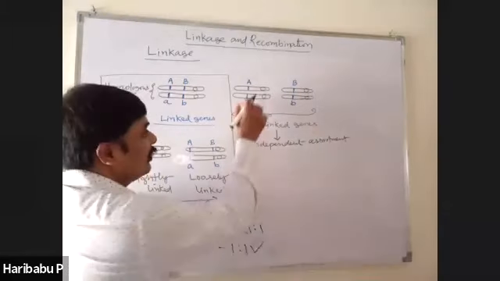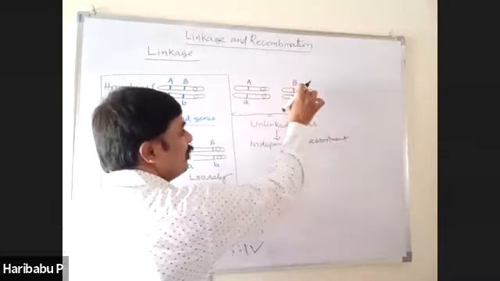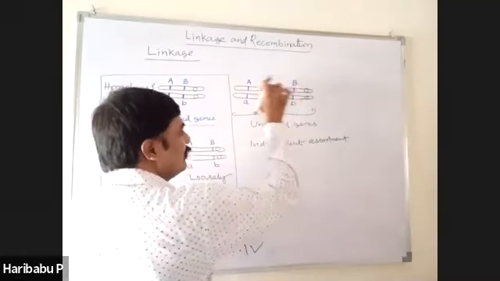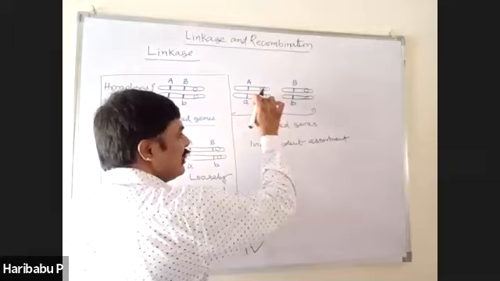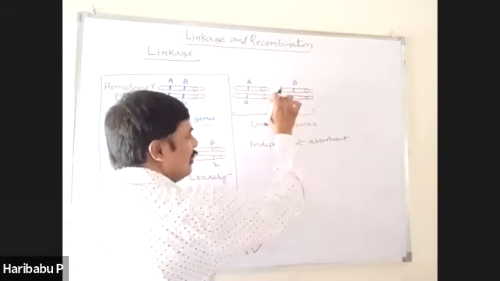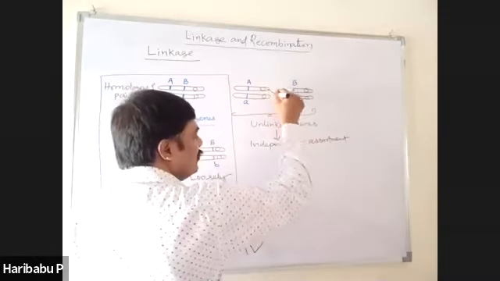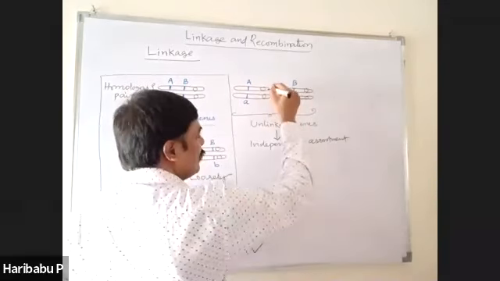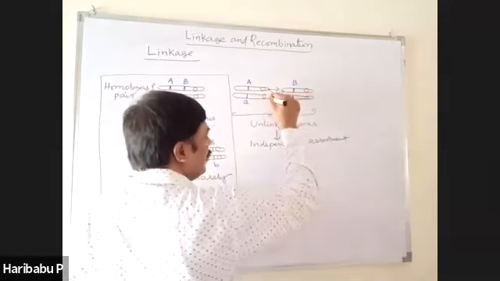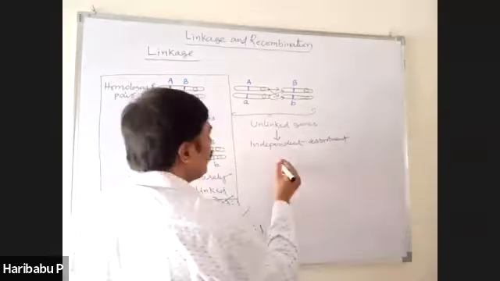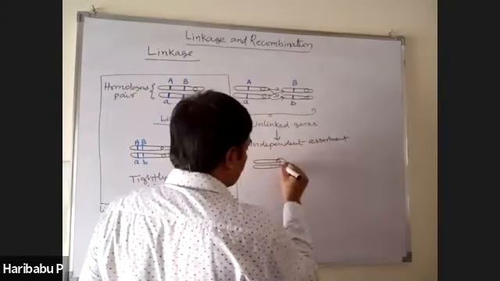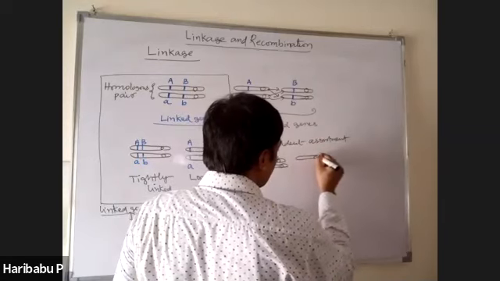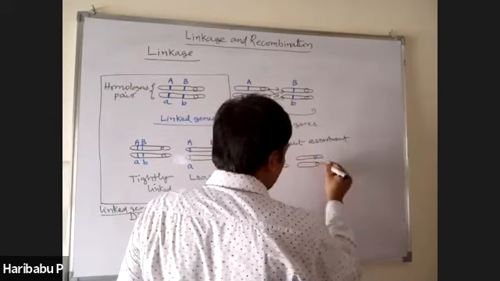See, this can combine with this one gamete. This can combine with this one, another gamete. Similarly, this one and this one. So see, four types of gametes in equal ratio are produced when there is independent assortment.